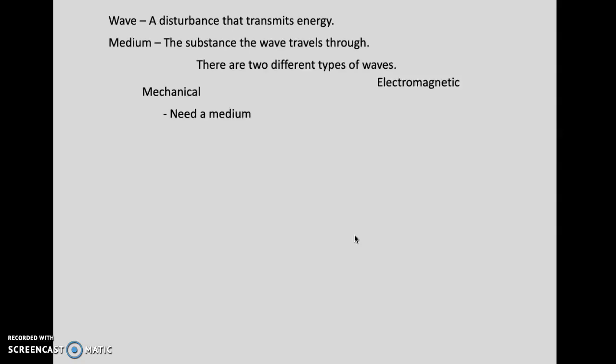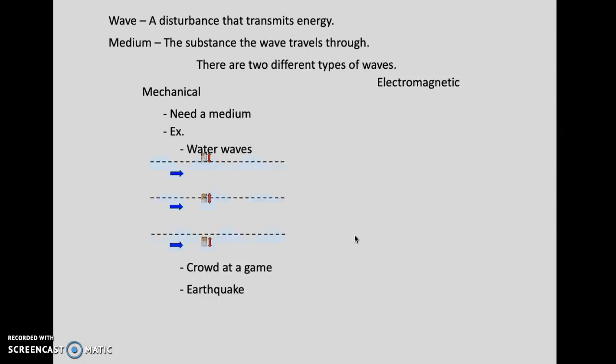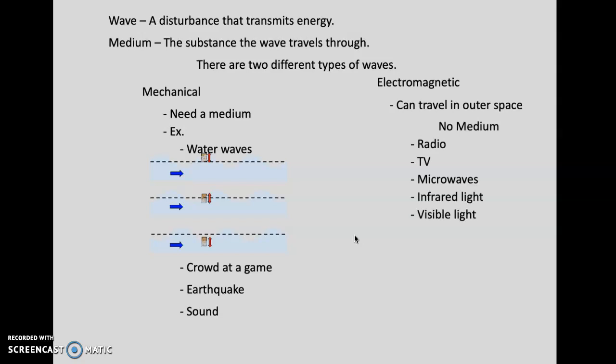So one thing to note, waves are disturbances that transmit energy. You got two types, mechanical and electromagnetic. All of them carry energy, and just as different types of mechanical waves will have different amounts of energy, electromagnetic waves also have different amounts of energy. You got a lot of energy in UV light, sunlight, that can damage your skin, causing sunburn or skin cancer.